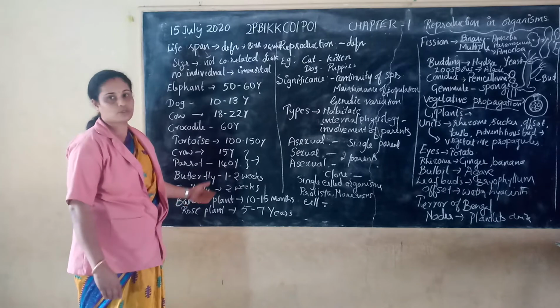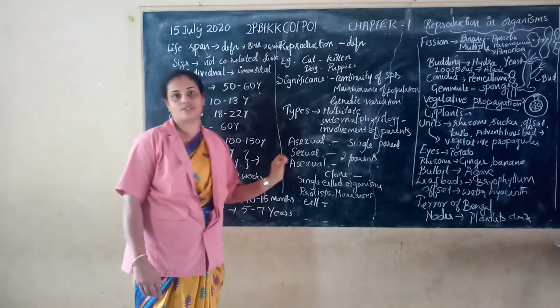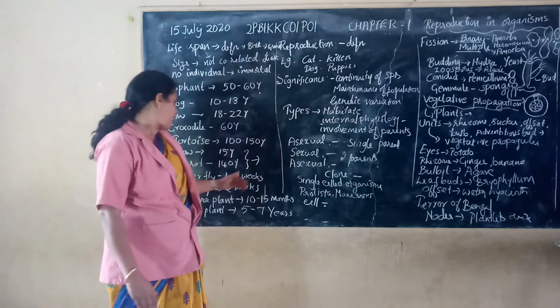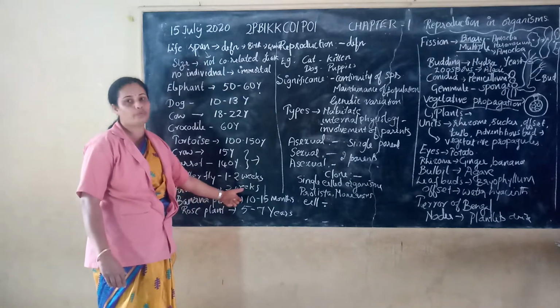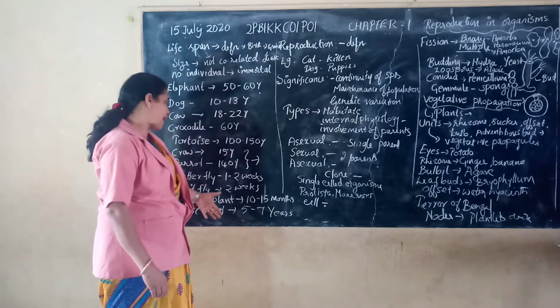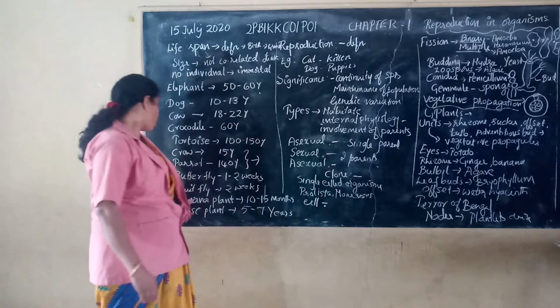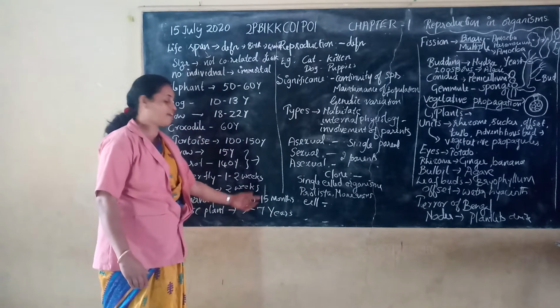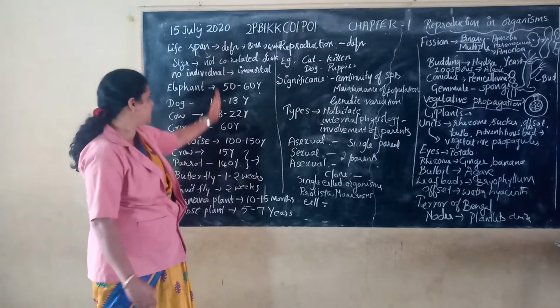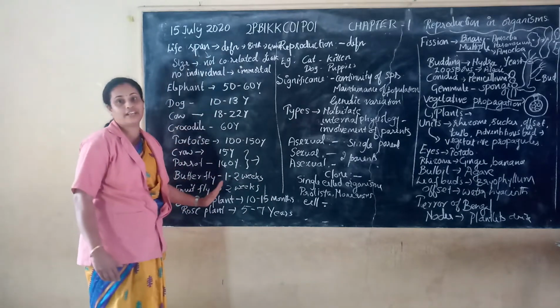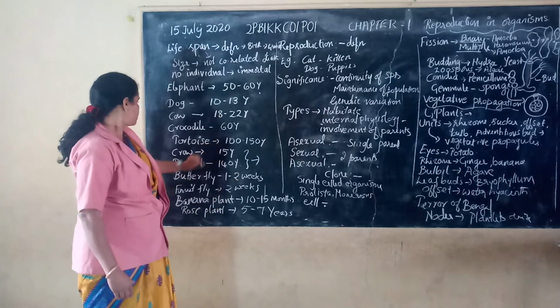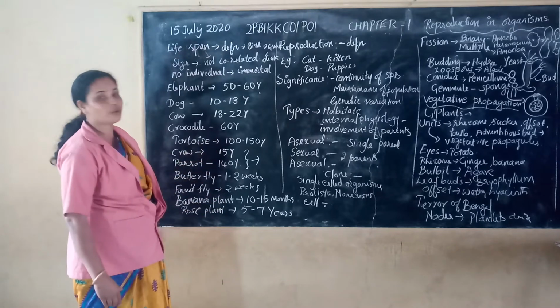Then fruit fly. Fruit fly is nothing but Drosophila melanogaster, it may have a lifespan around 2 weeks. Then banana plant around 10 to 15 months. Then rose plant 5 to 7 years. So you can see different lifespans in different organisms. So here, the size is not correlated.